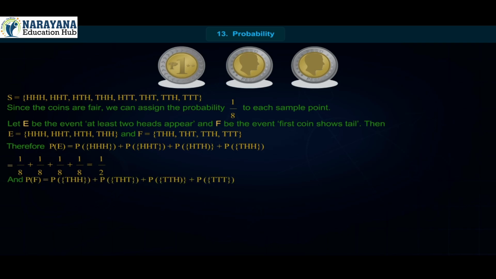And P(F) = P(THH) + P(THT) + P(TTH) + P(TTT) = 1/8 + 1/8 + 1/8 + 1/8 = 1/2. Also, E ∩ F = {THH} with P(E ∩ F) = P(THH) = 1/8.